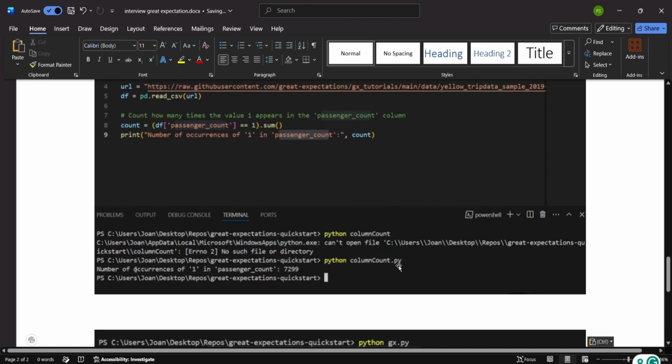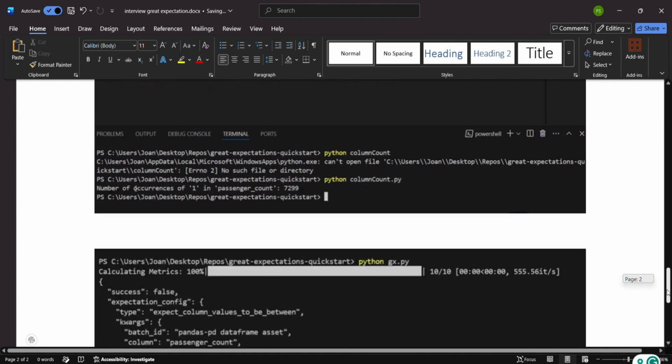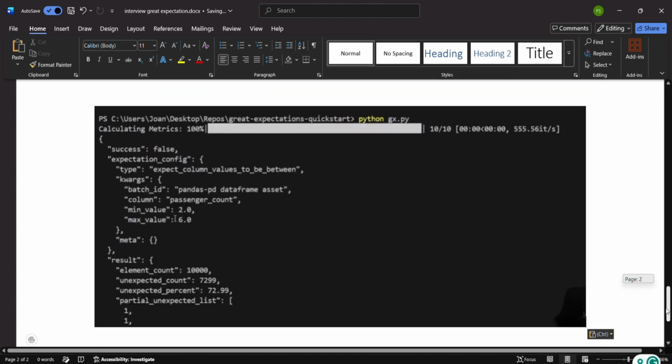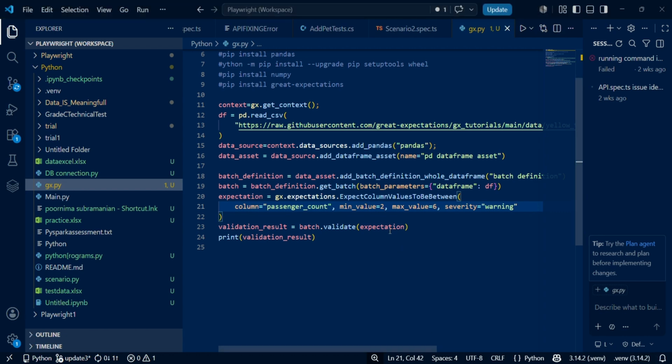Now what we will do, we'll go into our test validation Great Expectations file, and we'll just change the expectation from 1 to 6 to 2 to 6. So we should get the 7299 in the unexpected count, right? So that is how we are going to do it. So, yeah, now I've changed the minimum value to 2 instead of 1. Now I'm not expecting the passenger count value to be 1. I'm expecting only between 2 and 6.